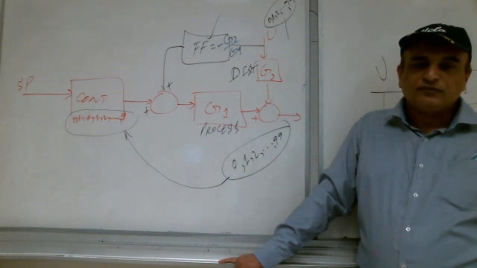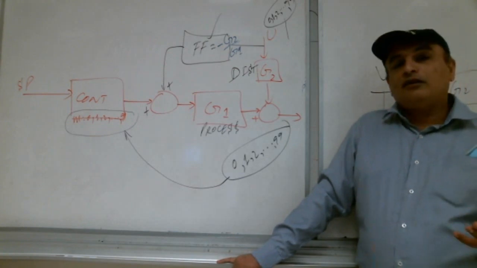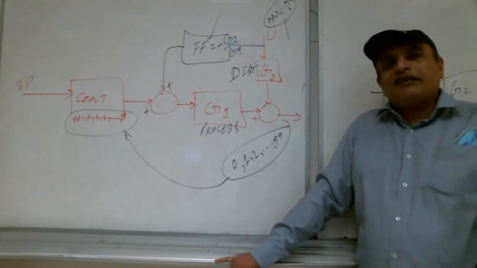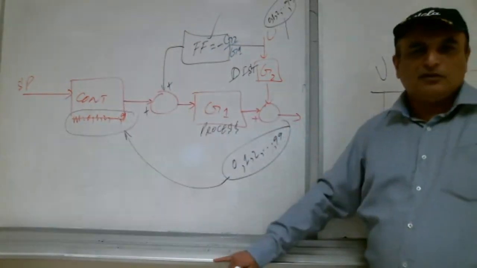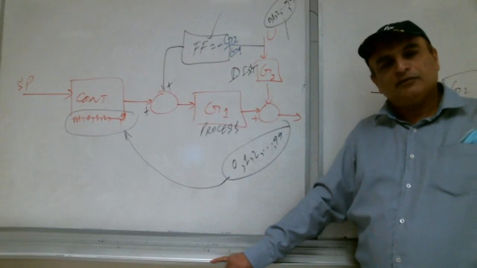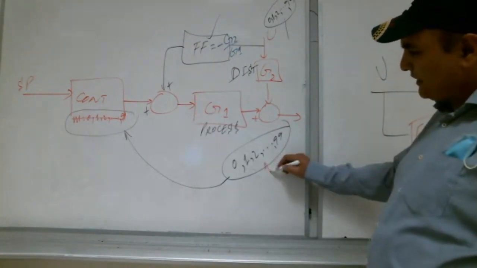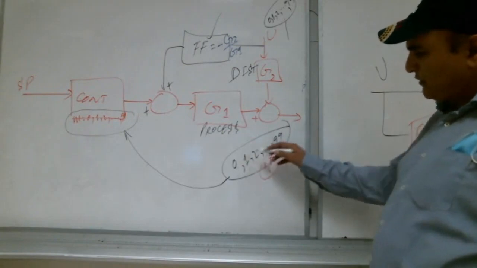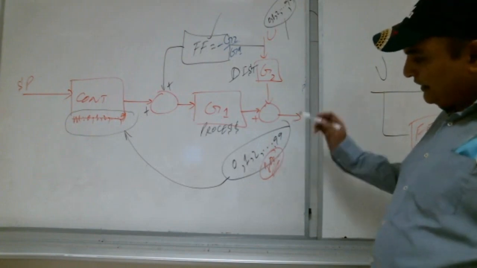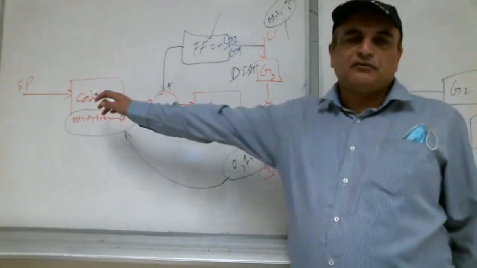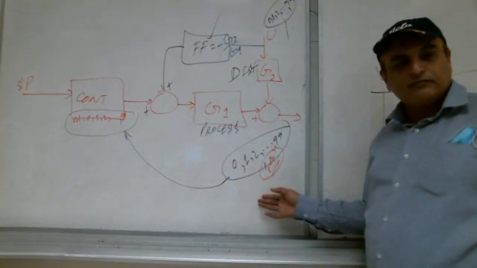Because there is more than 100 disturbances. A new disturbance comes whose solution is not already there. Today we get a new disturbance. Before it was 100, now it is the 101st disturbance. This disturbance does not have a solution. It will destroy the system, right?